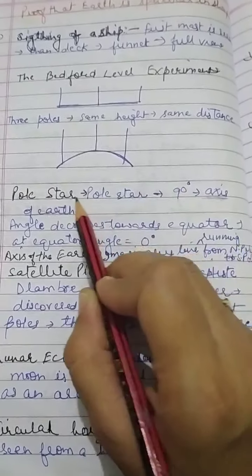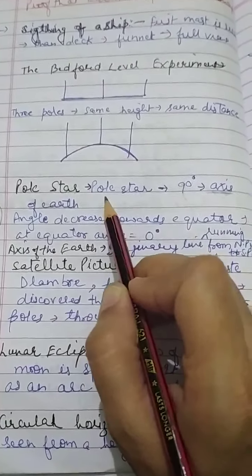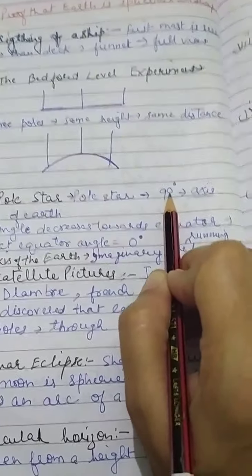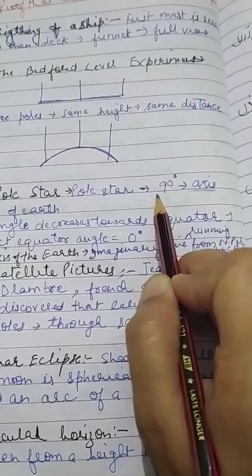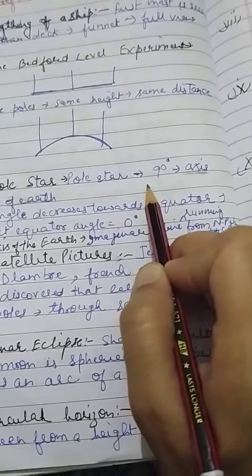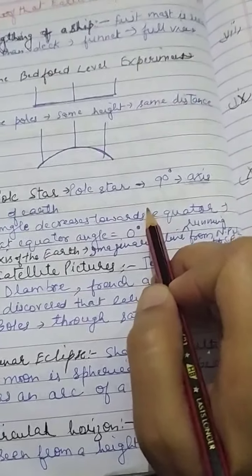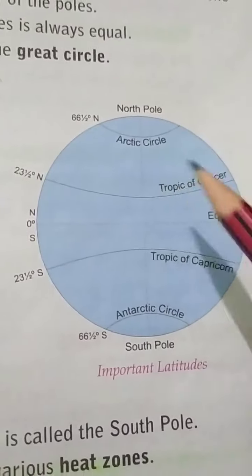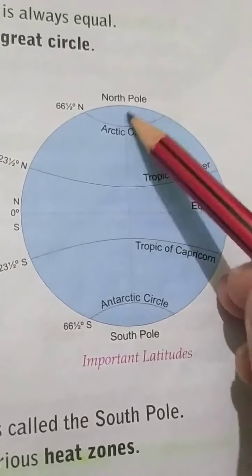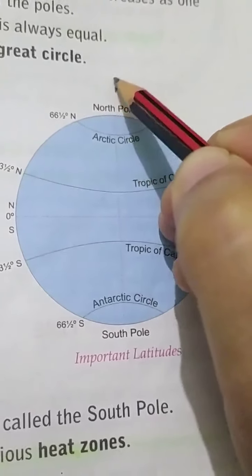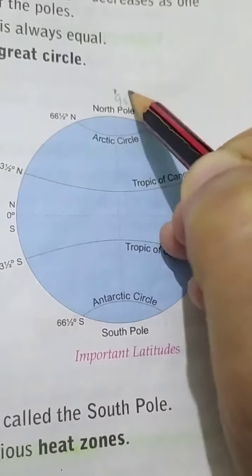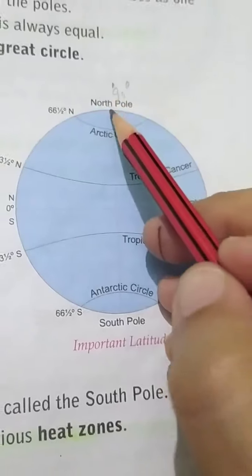At the poles it is at 90 degrees, but its angle decreases as we come towards the equator. So let us understand this with this diagram. The pole star is here at the north pole, that is at 90 degrees.